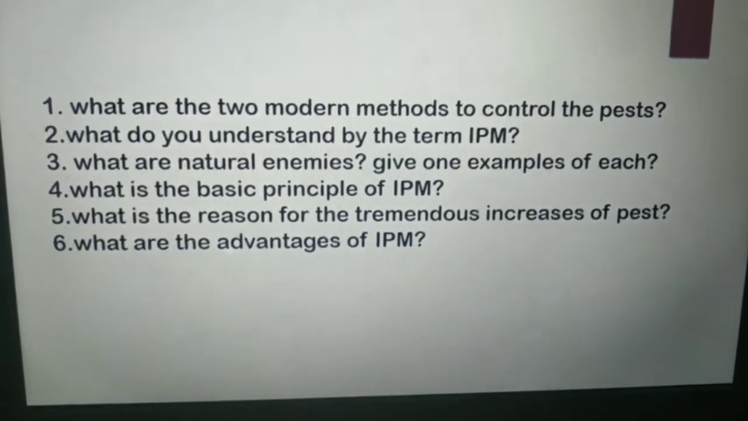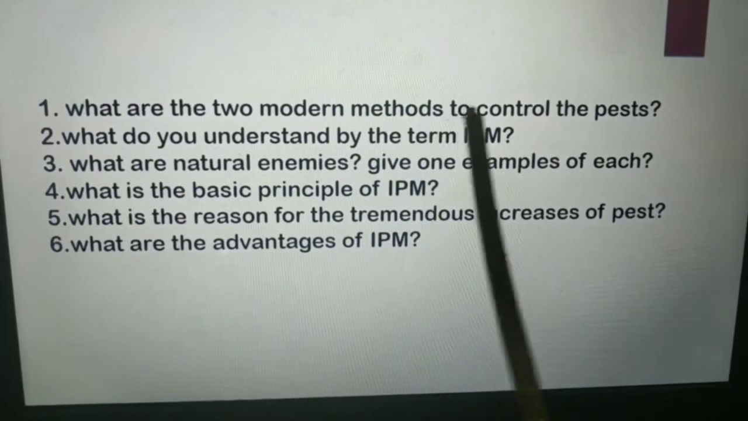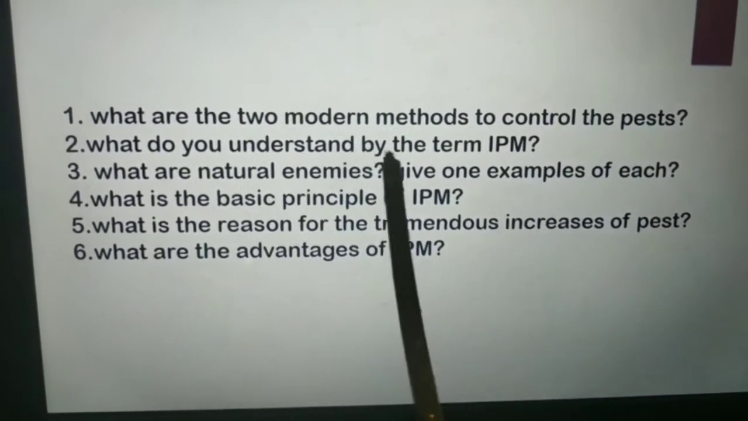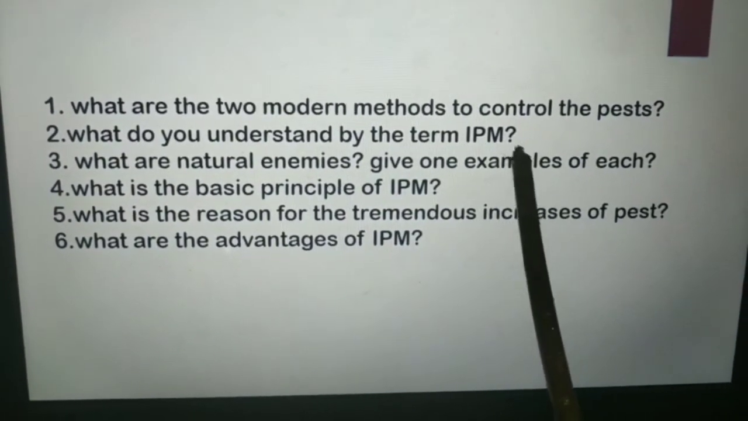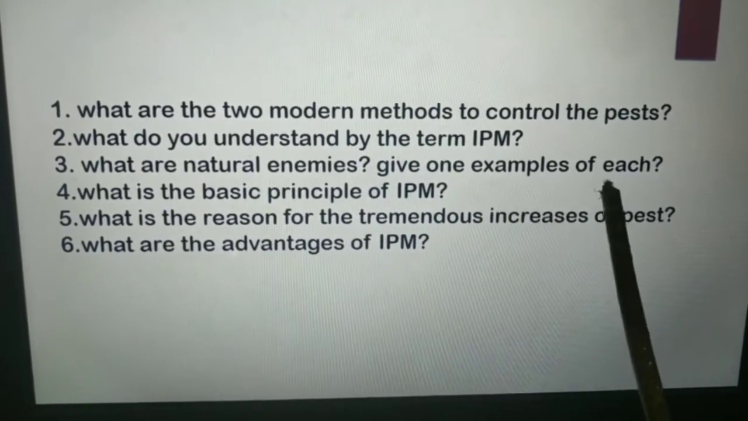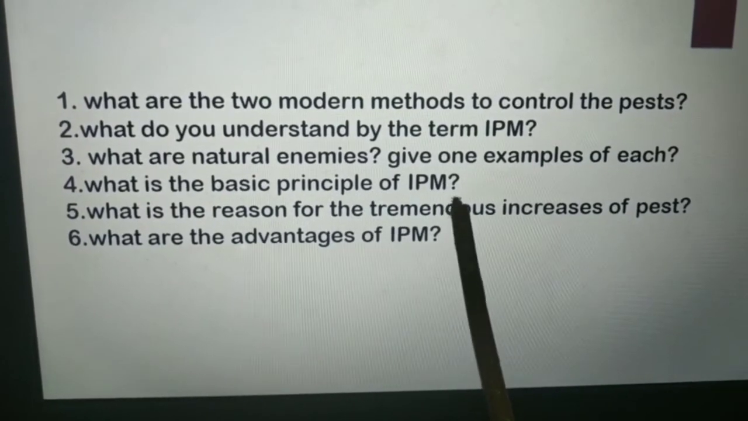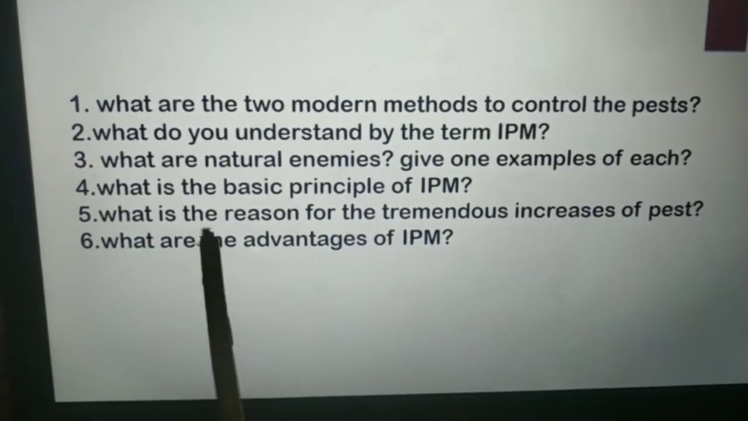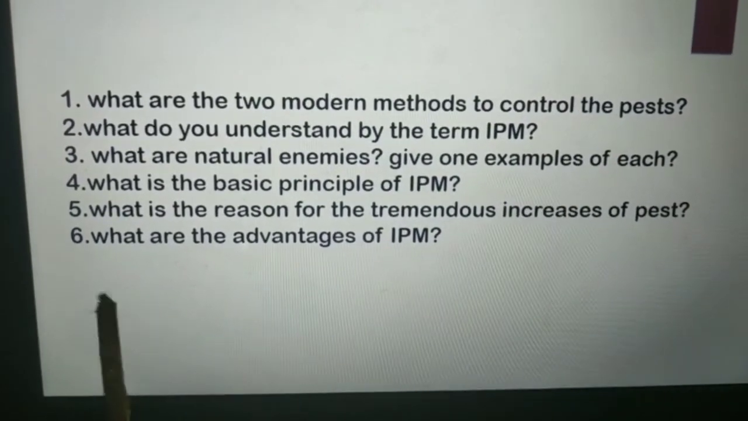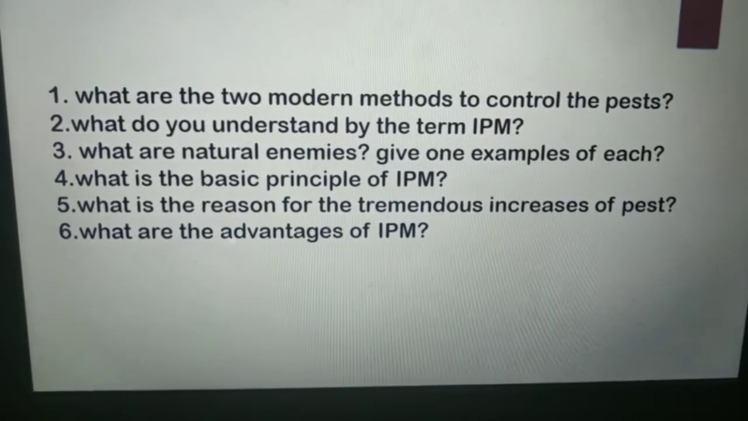So here are the homework questions for you. First question, what are the two modern methods to control the pest? Second question, what do you understand by the term IPM? Third question, what are natural enemies? Give one example of each. Fourth one, what is the basic principle of IPM? And fifth question, what is the reason for tremendous increase of pests? And the last question, what are the advantages of IPM?